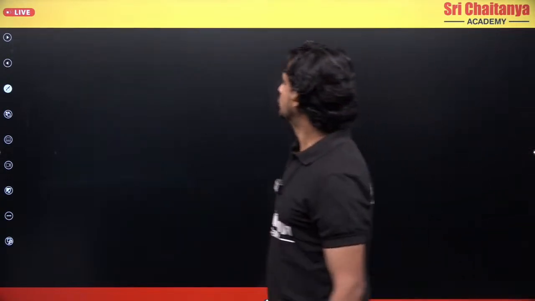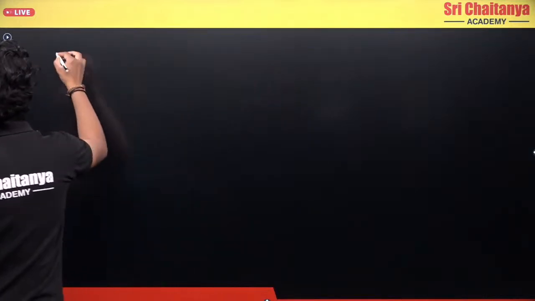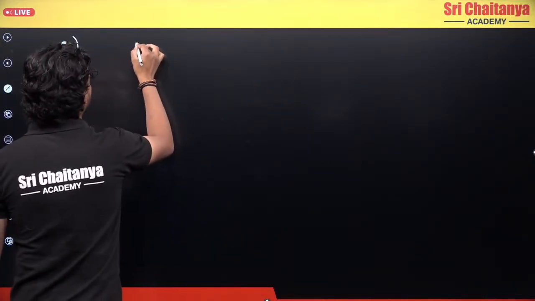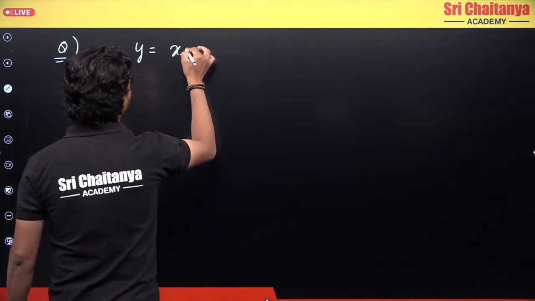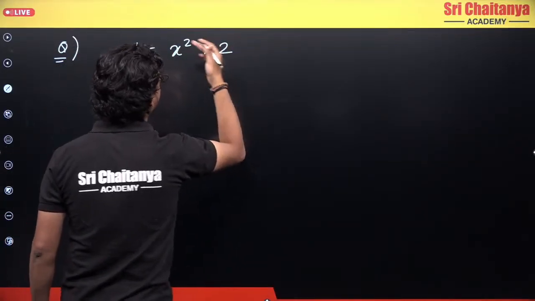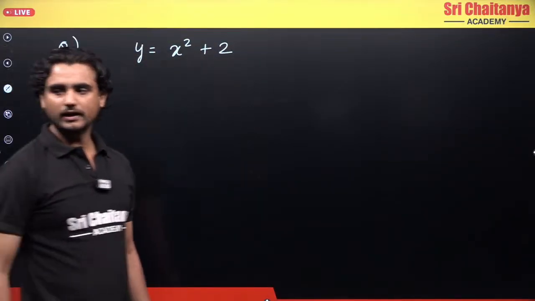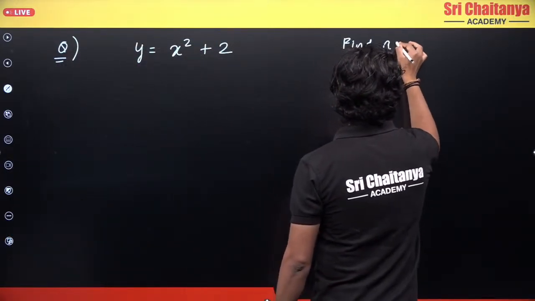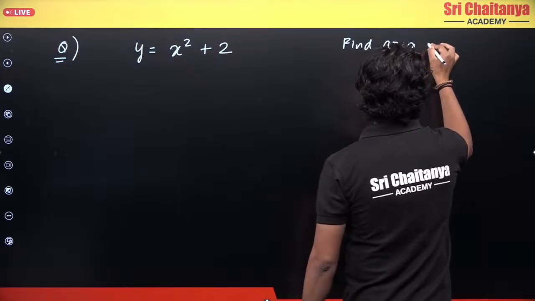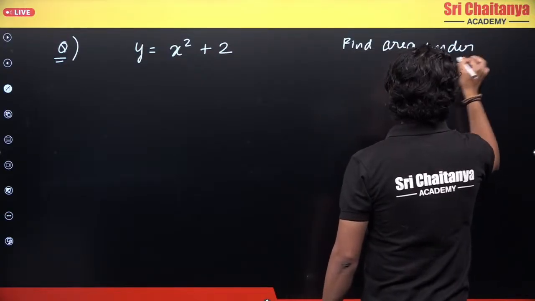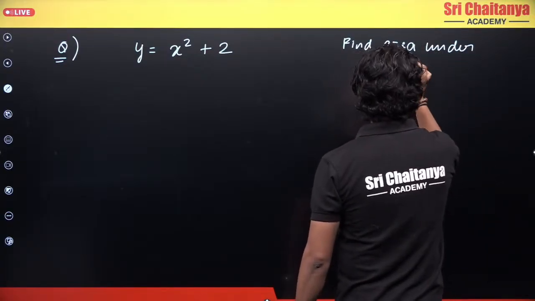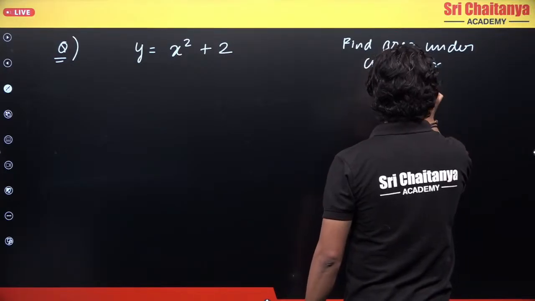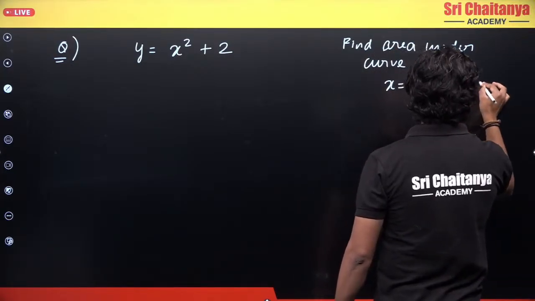Clear? Okay, I'll give you one more question. Say the question is y equals x square plus 2. Let's say this is my function, and I tell you to find the area under the curve for x equals -1 to x equals 1.